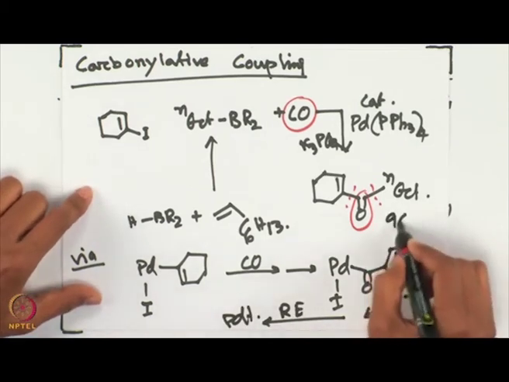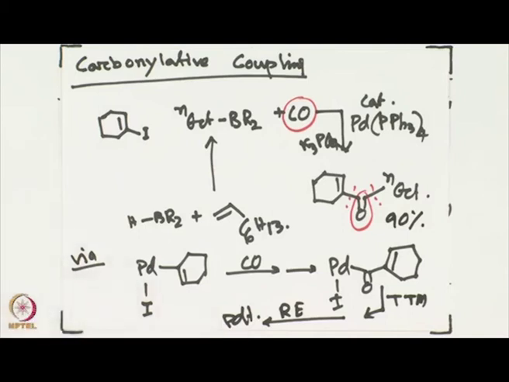Okay. And this is nearly 90% yield. So, what we have seen is that the alkynyl halide will undergo oxidative addition to give the palladium iodo and alkynyl unit. Now, carbon monoxide will then come and interact with the metal center to give the metal carbonyl bound alkynyl iodo compound. From there on, carbon monoxide will insert in between the palladium carbon bond of the alkynyl unit to give the acyl type of intermediate. So, alkynyl CO palladium intermediate, and iodo is of course attached to the palladium.